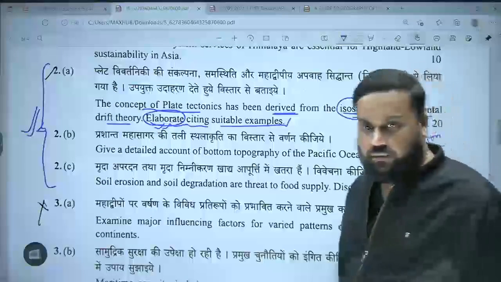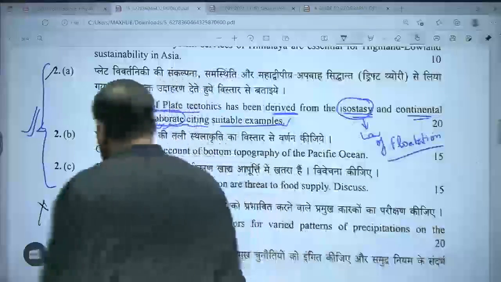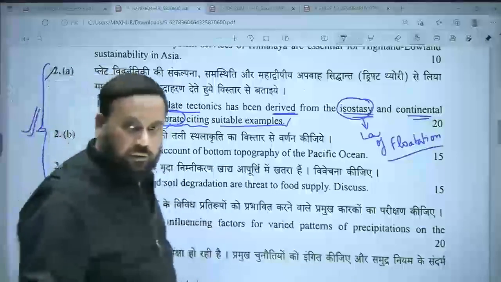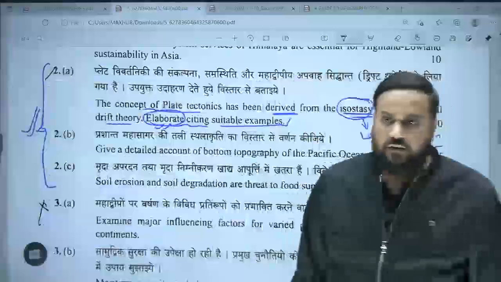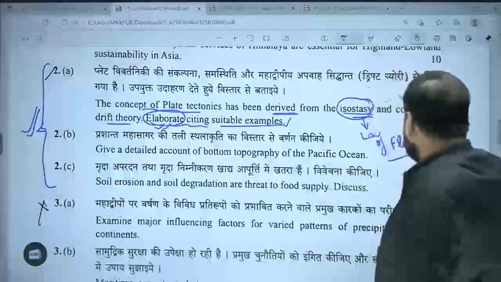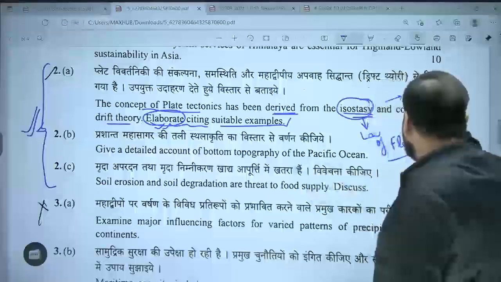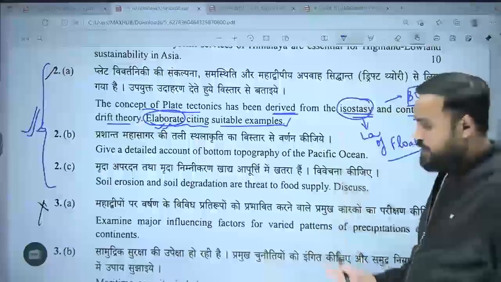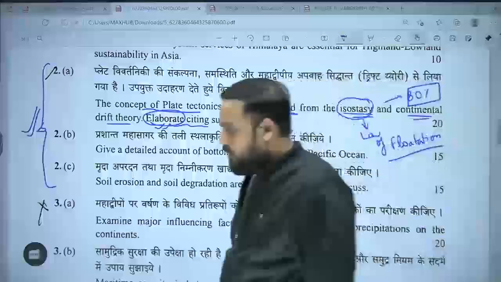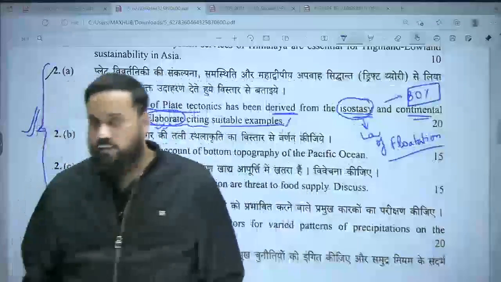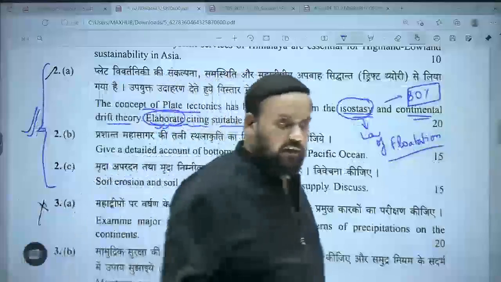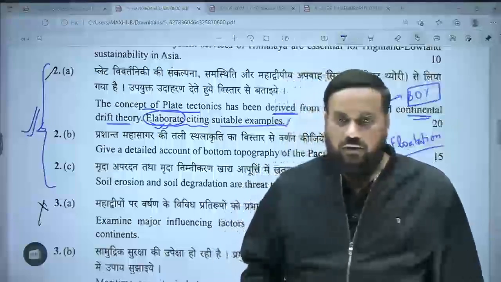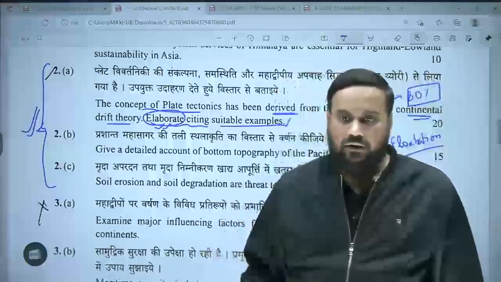We have also seen the history of the development of isostasy, those who belong to the July batch. And we also know the continental drift theory, how it talked about various aspects. So in this answer, around 80% will go to elaboration of this part. However, just as a part of conclusion, I will also mention, do you remember when we were talking about continental drift theory, I was very specific that continental drift theory didn't directly influence the development of plate tectonics theory. It only had an indirect influence.